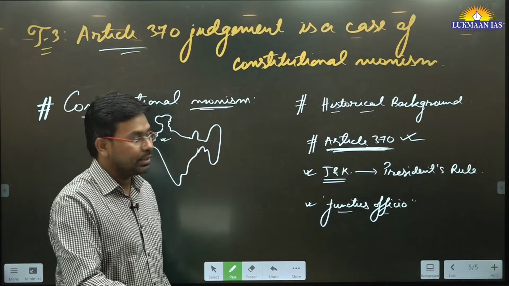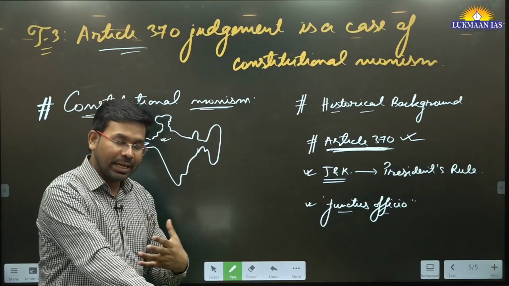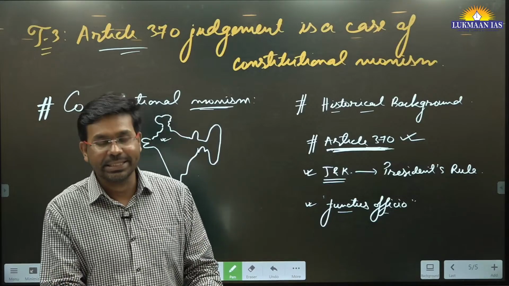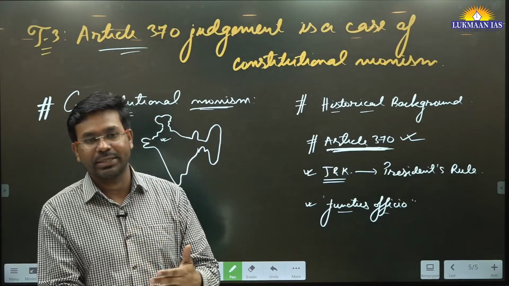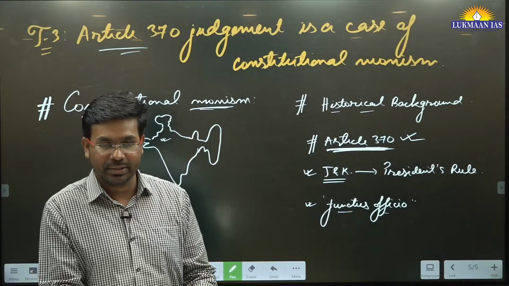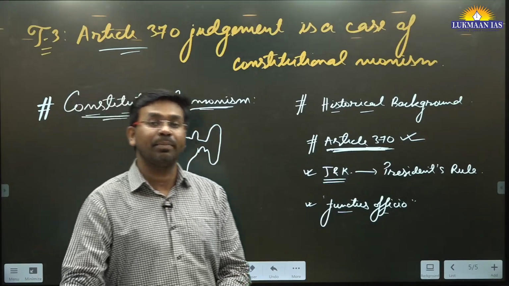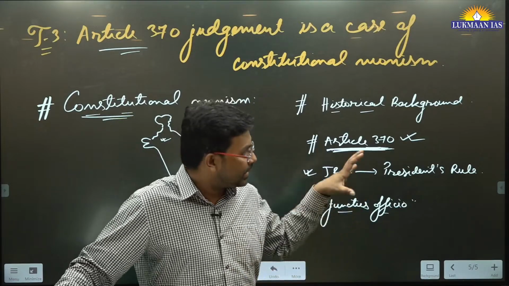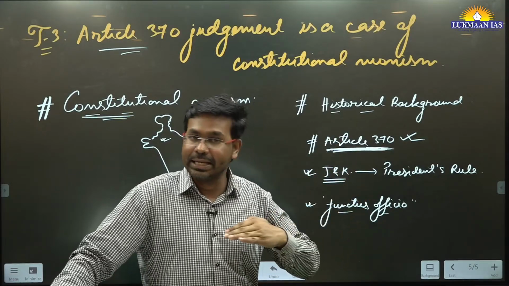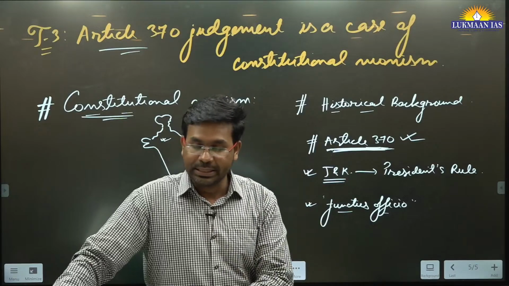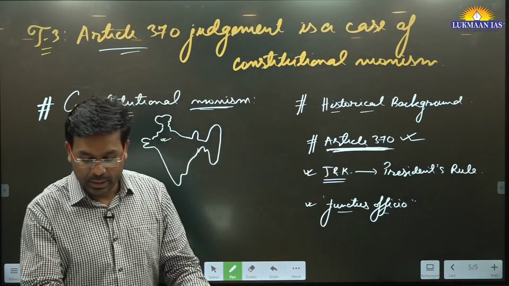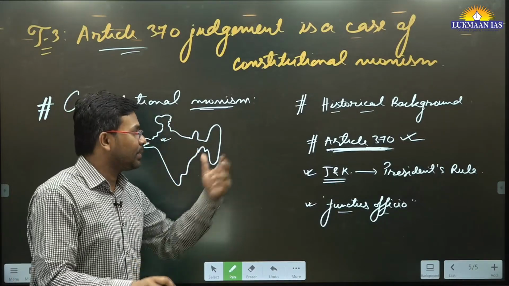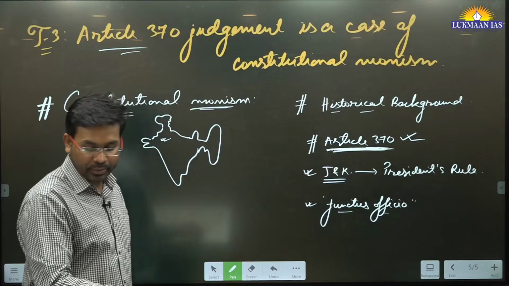It is important to note that India is a sovereign nation. We are part of India. Since it is a sovereign nation, it can decide for itself its internal and external affairs. Since Jammu and Kashmir is an integral part of India, it should be recognized that the decisions taken by the Supreme Court of India, the highest judicial authority in the country, are to be abided by. However, this author has some criticism related to the way the judgment was delivered by the Supreme Court of India.